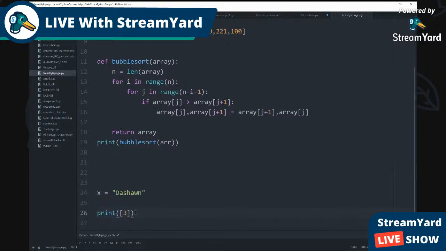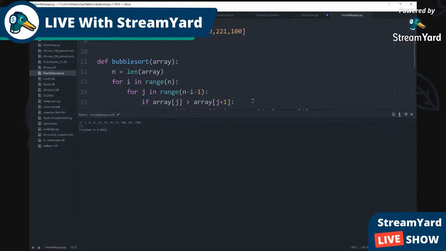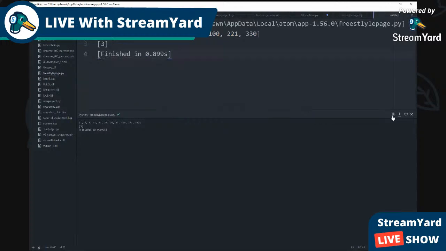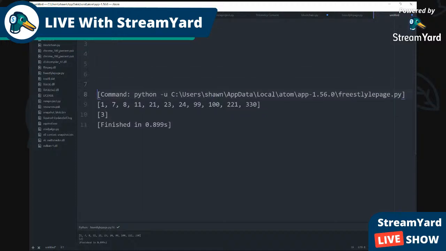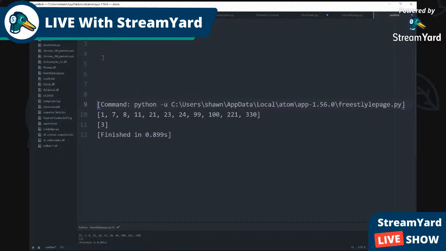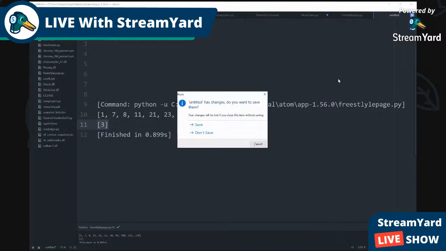So it looks like it only prints 3. So why does it only print 3? Let me put this here. All right, so we're gonna show the output of it because I want to keep my integrity, and I don't want y'all to think I'm bullcrapping. Well, this is the bubble sort code. So why does it just print out 3? Does anybody know why it prints out 3? And this is the answer.